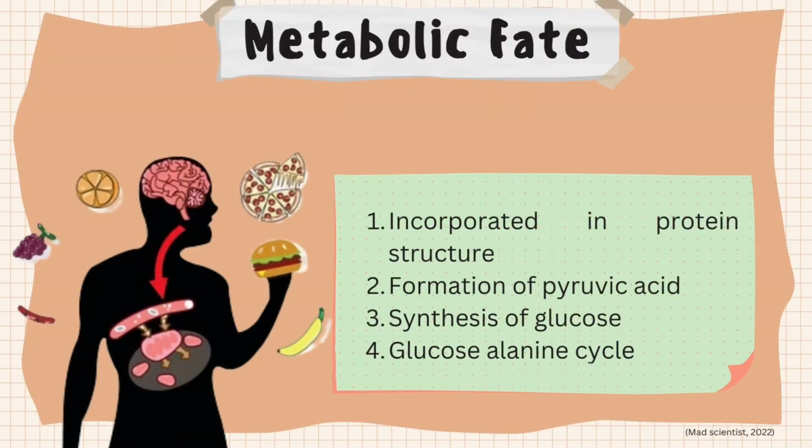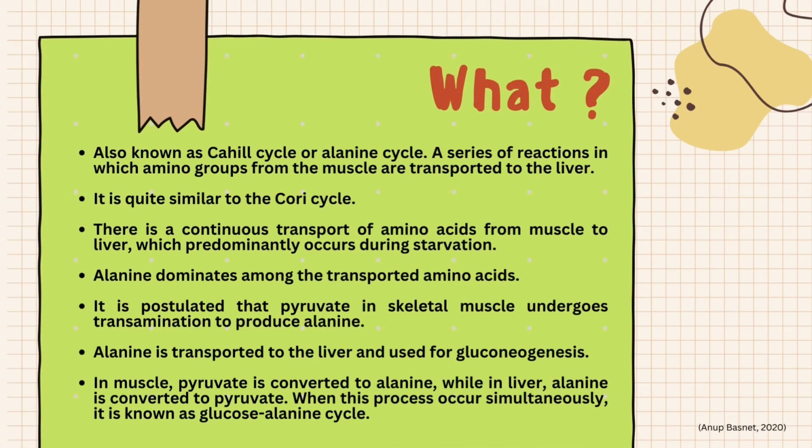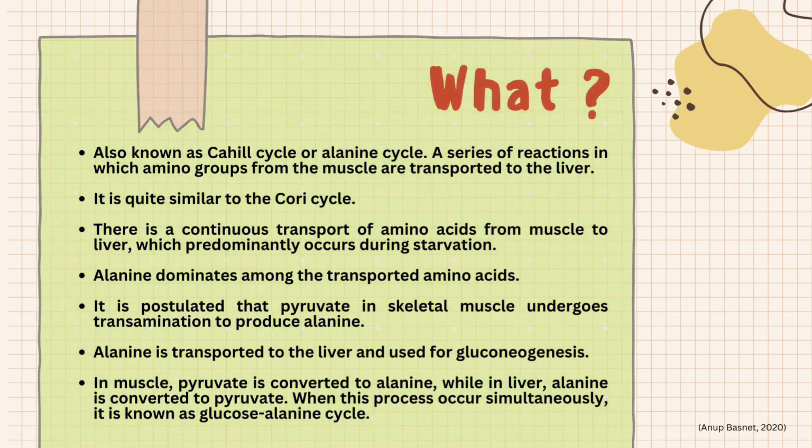There are several metabolic phases that involve metabolic pathways which are incorporated in protein structure: formation of pyruvic acid and synthesis of the glucose-alanine cycle, but in this video we are focusing on the glucose-alanine cycle. The glucose-alanine cycle is also known as the Cahill cycle or alanine cycle. This involves a series of reactions in which amino groups from the muscles are transported to the liver, and it is quite similar to the Cori cycle.